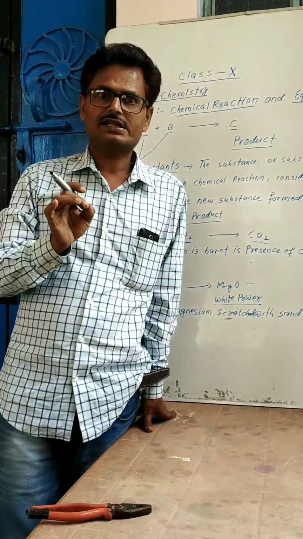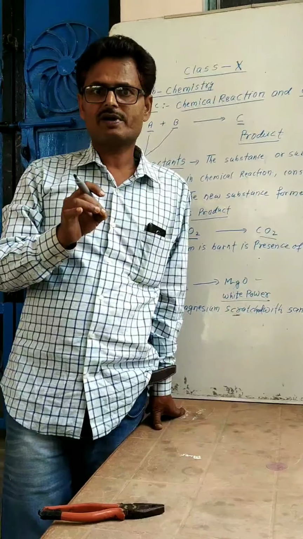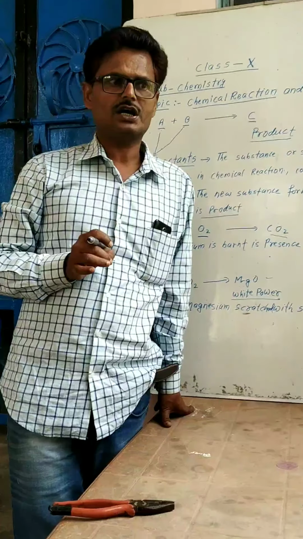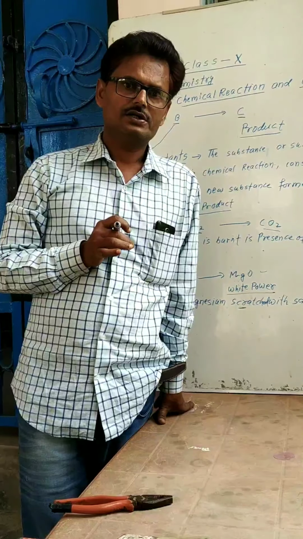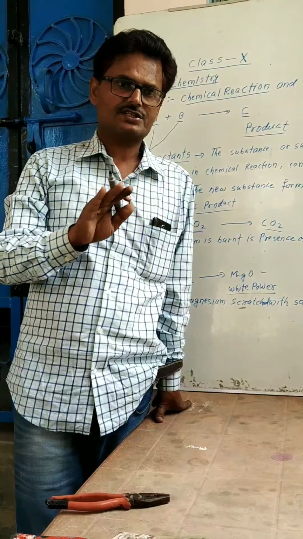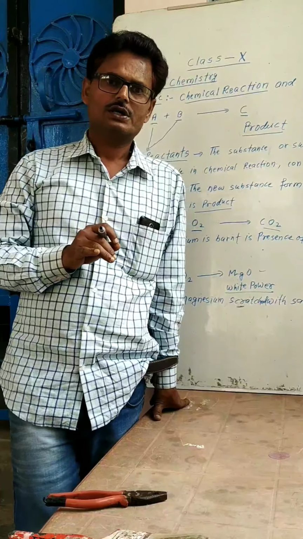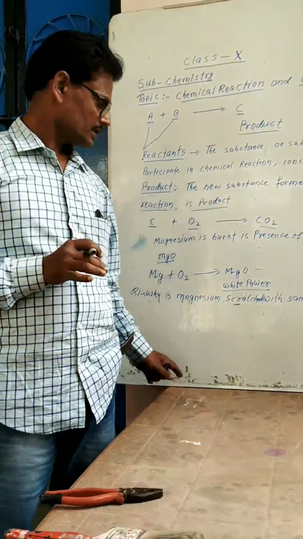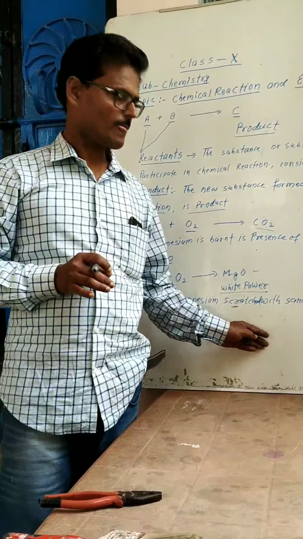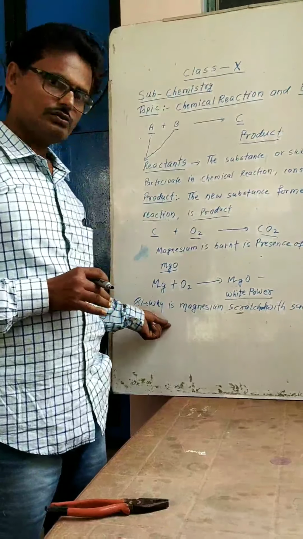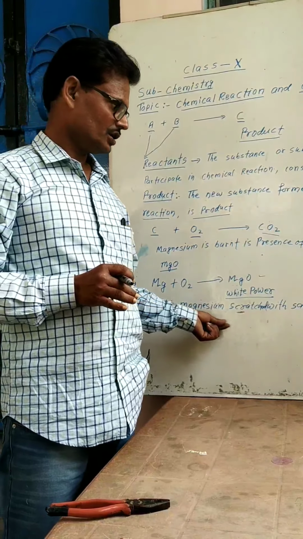This layer doesn't allow the magnesium metal to come in contact with the atmospheric oxygen while burning. This is why this layer is scratched in order to remove it, so that the magnesium may come in contact with the atmospheric oxygen. You may now write the answer yourself too.